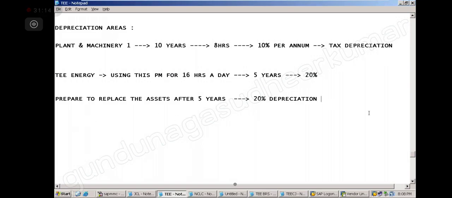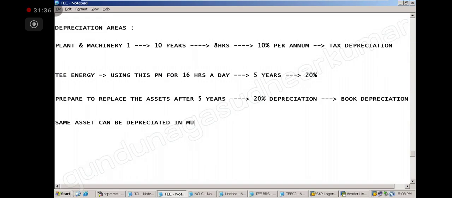So here, this we call the book depreciation. Book depreciation. So the same asset you can depreciate in different ways, right? Depreciation area means what? The same asset can be depreciated in multiple ways as per the depreciation area.